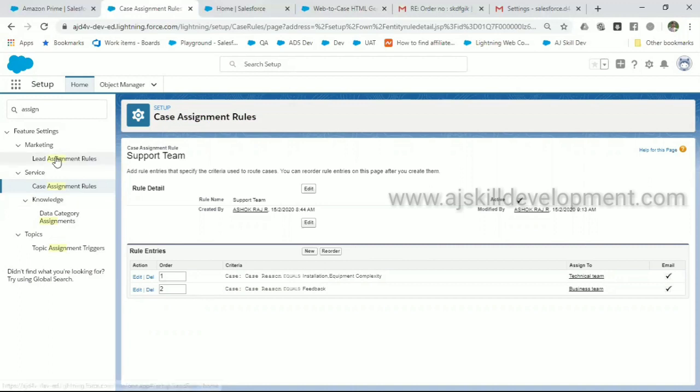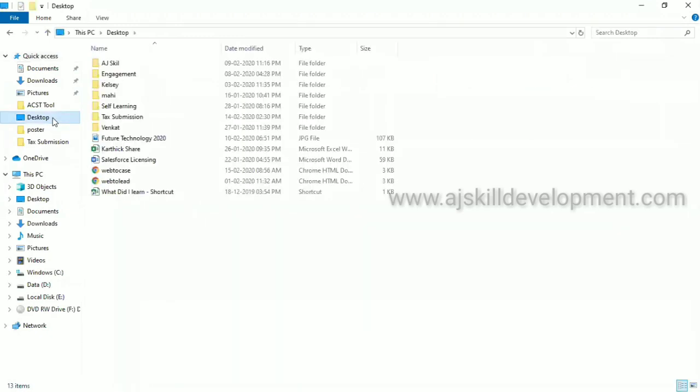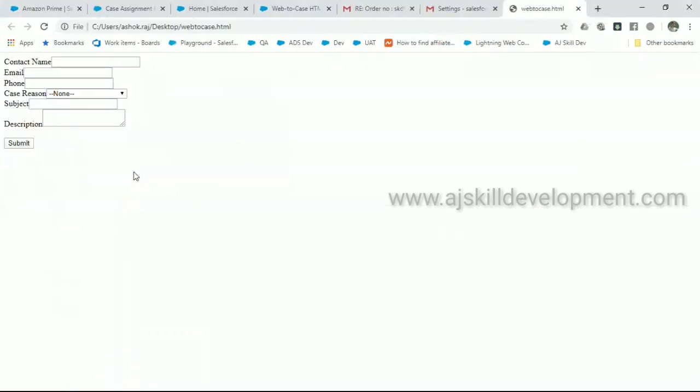Now, I'll show you how it works, guys. For example, I'm having a Web-to-Case form. Basically, this form is hosted on my website, but in our case, for testing purposes, we are directly using this form. I go to the case. Now I'm creating a case. I'm creating a contact with Ashok Tech, Ashok.aj@outlook.com, and a random phone number. And I'm selecting the case reason as installation.